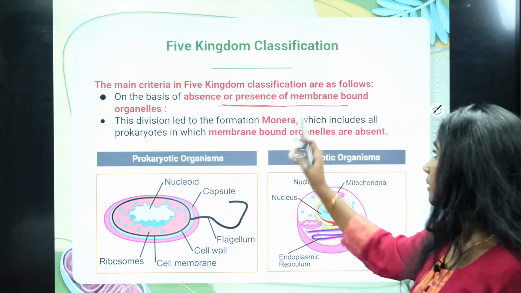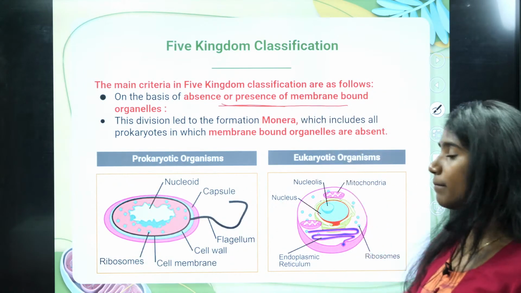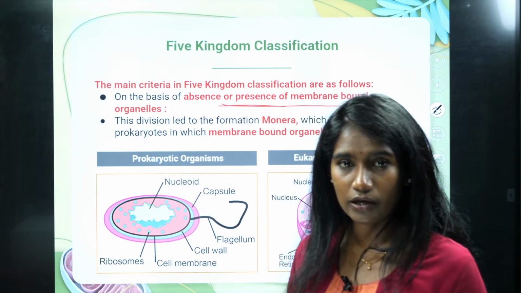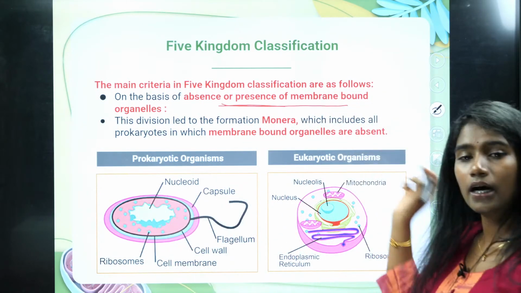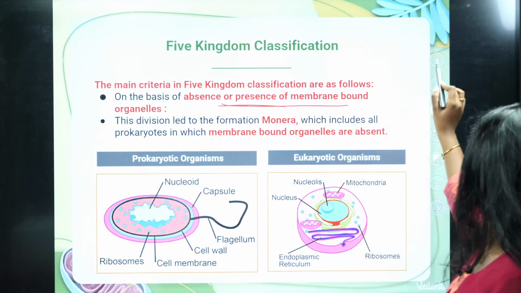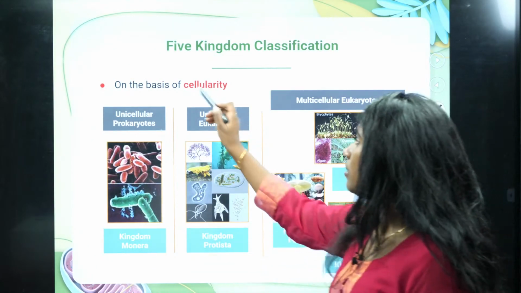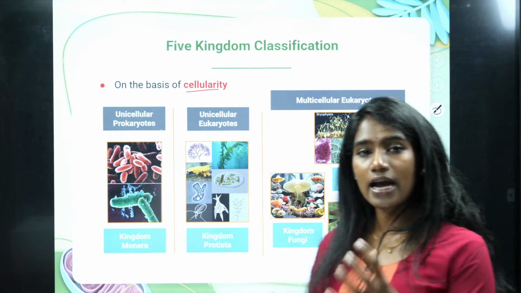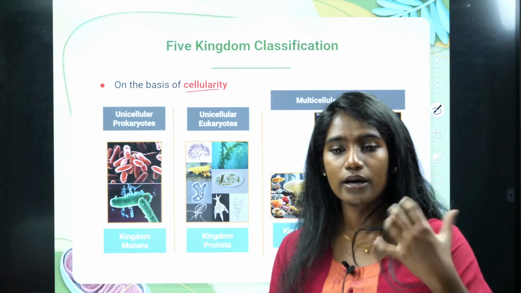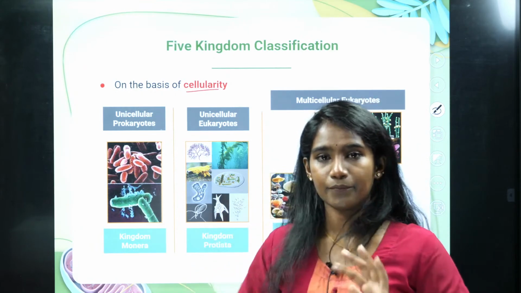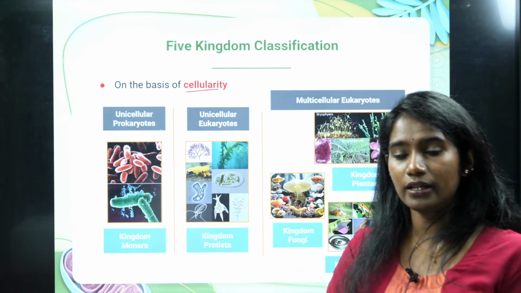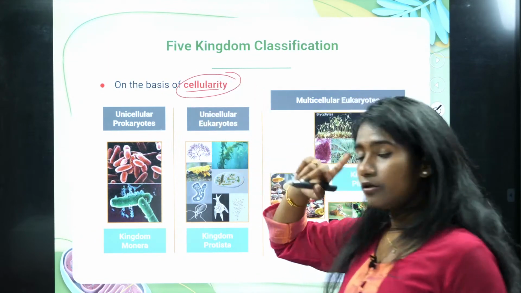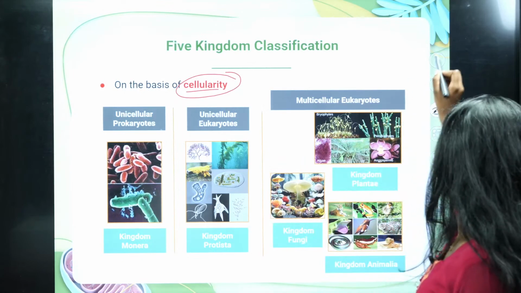So based on the presence or absence of membrane bound organelles, there are two types of cell. One is prokaryotic and the other is eukaryotic. On this basis, the classification is done. And also on the basis of cellularity, like I told you, whether the organism is made up of a single cell or multiple cells, whether it is a multicellular organism or a unicellular organism. So based on cellularity also the classification is made.